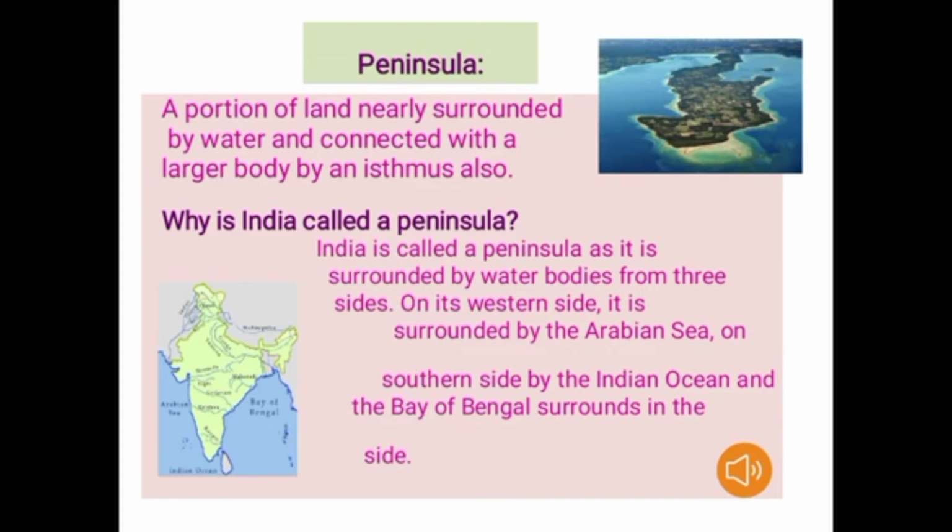On its western side, it is surrounded by the Arabian Sea, on the southern side by the Indian Ocean, and the Bay of Bengal surrounds the eastern side. So a peninsula has 3 sides of water, and here the 3 sides of water are the Arabian Sea, the Indian Ocean and the Bay of Bengal. So we say that India is called a peninsula.